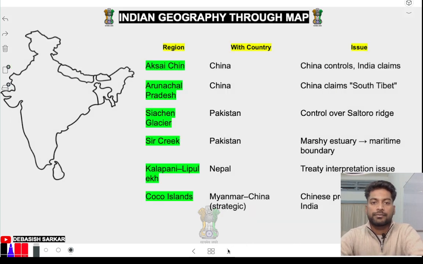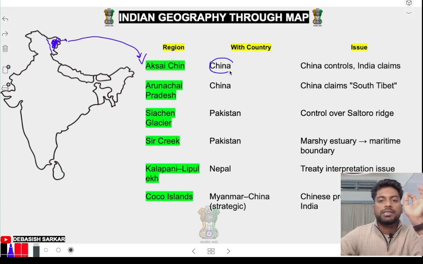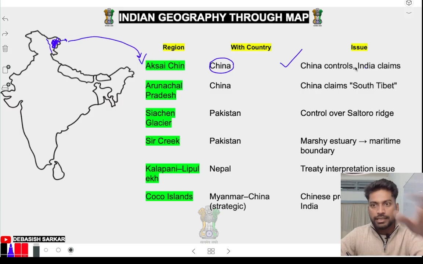Now see this one. These are our disputed regions. Aksai Chin. This part I am drawing is called Aksai Chin. So this is our disputed region, and with whom? China. China controls, India claims. This part is totally controlled by China, but India says that is ours. Okay, but it's just a matter of saying, right now you can't take it.